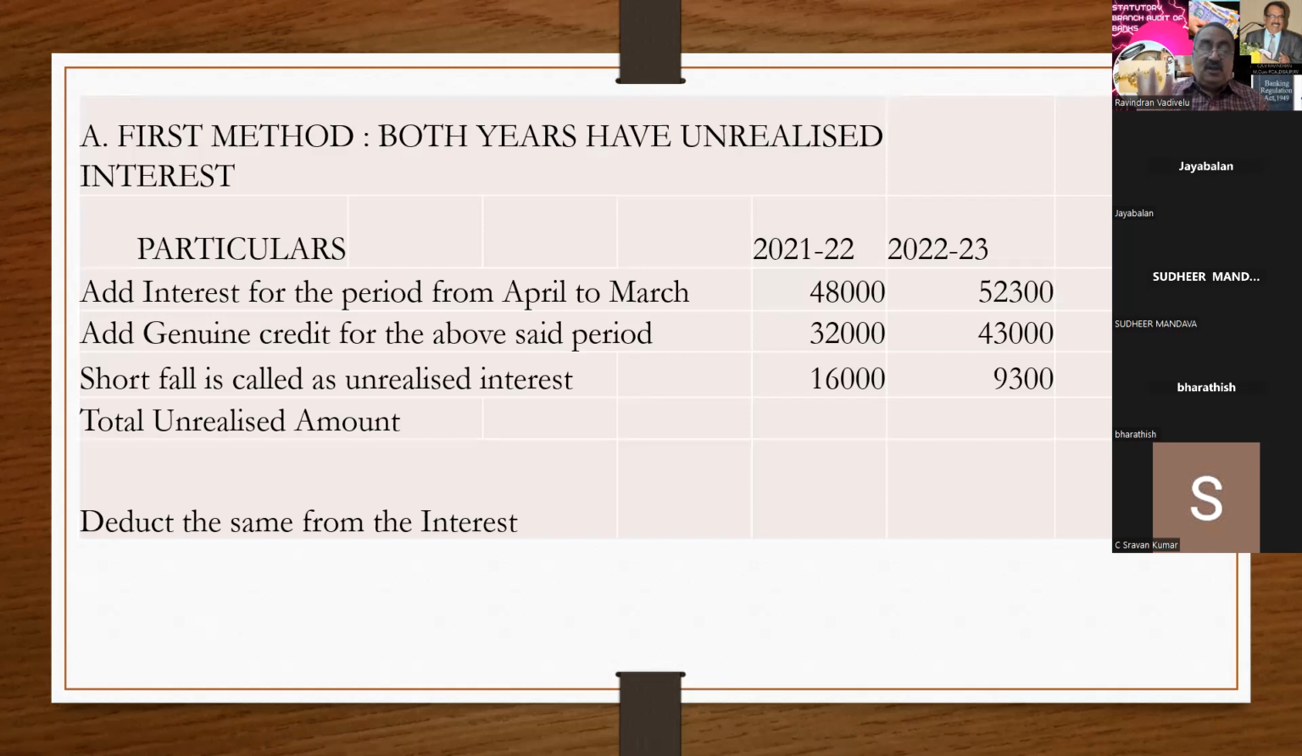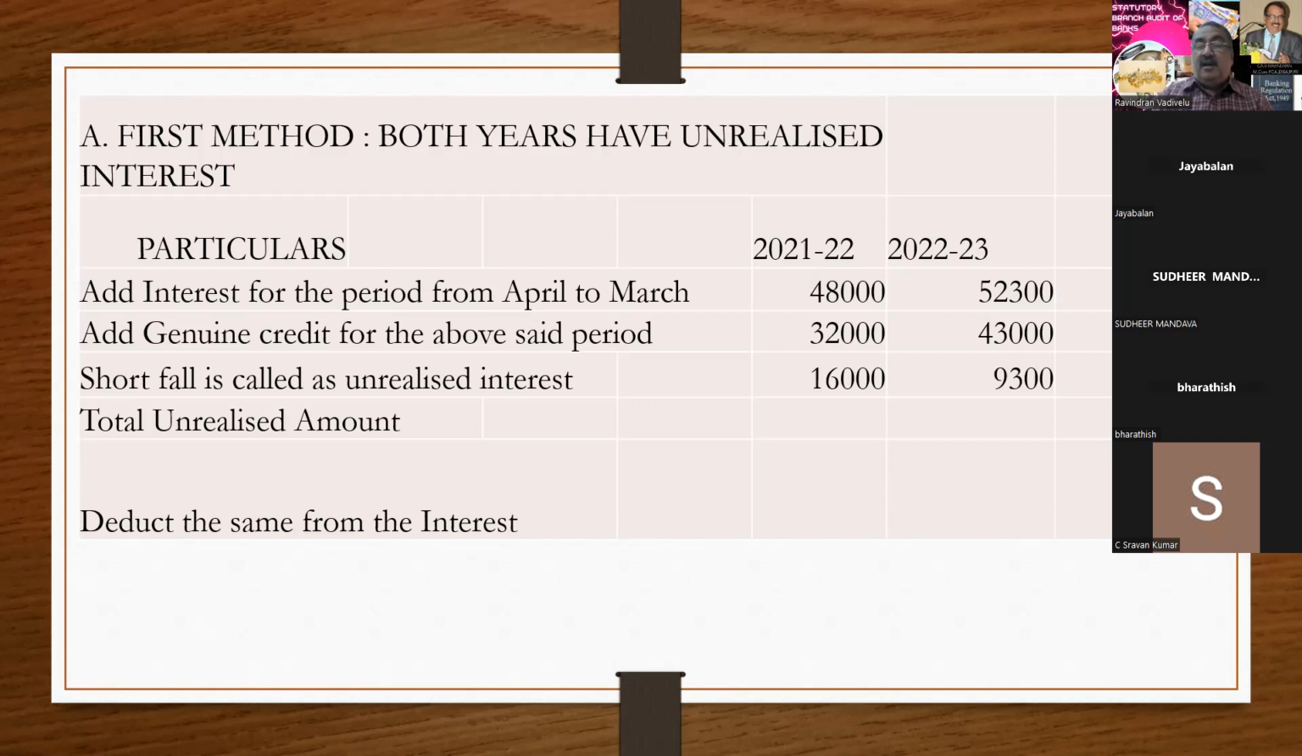This exercise is applicable only when you identify the NPA account for the first time. For subsequent years, this rule is not applicable. Here they say that you have to remove the unrealized interest. This unrealized interest includes penal interest and charges that are debited into the account. And you have to remove this from the past period. Past period means, according to me, it is from the date of sanction.